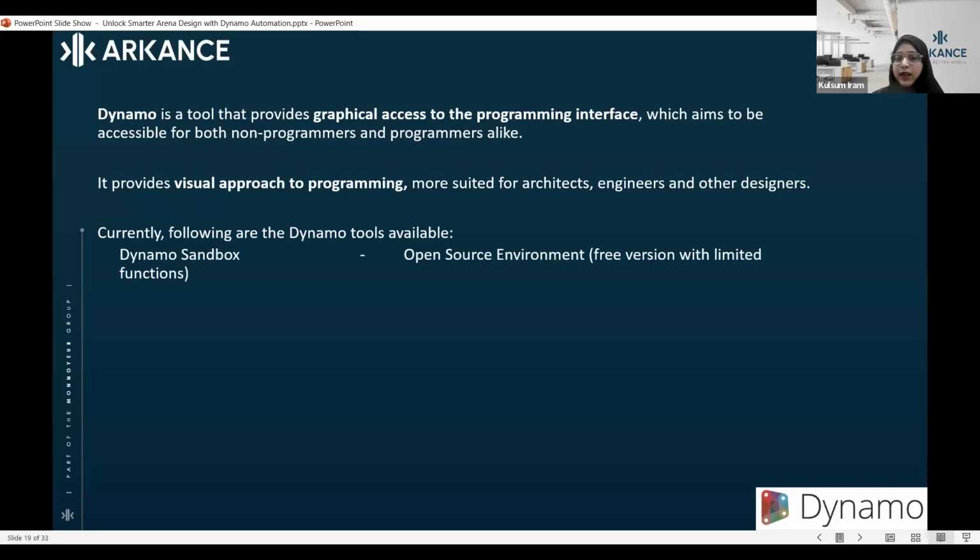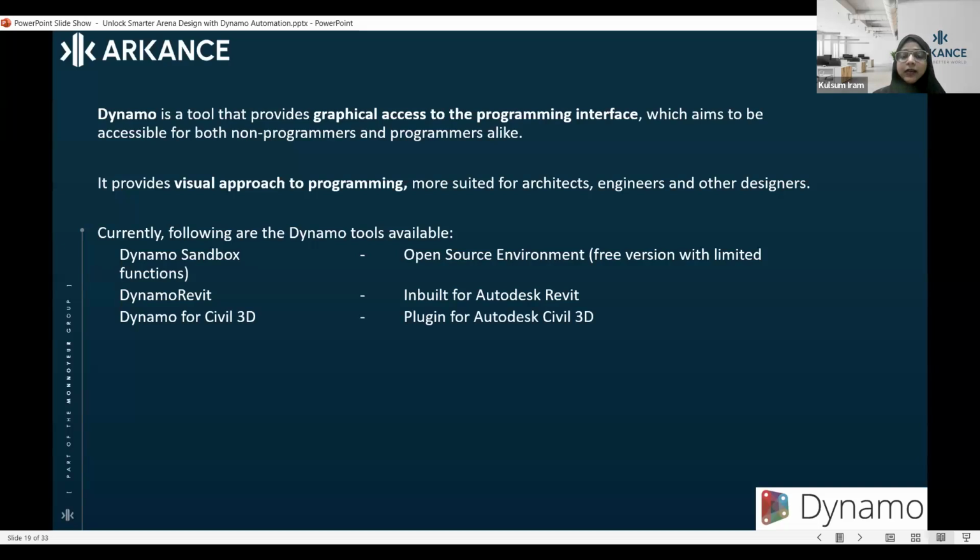First option is Dynamo Sandbox, which is an open source environment for Dynamo that you can go and use. It is free with limited versions, with limited functions. Basically, you don't have a lot of the functions which you will have in the inbuilt one. Then Dynamo is inbuilt into Revit. Before Revit 2019 or 2018, I think, it was not inbuilt into Revit. But after that, with every version of Revit, you have Dynamo inbuilt.